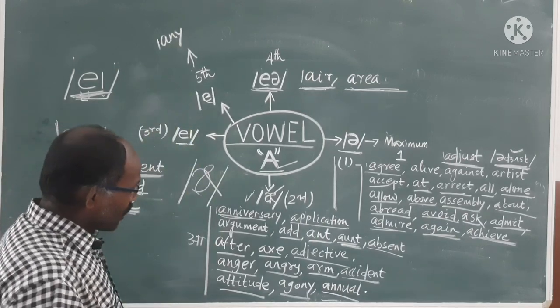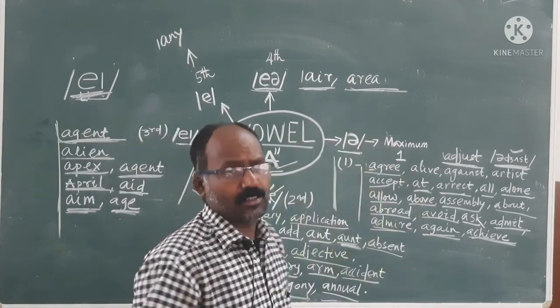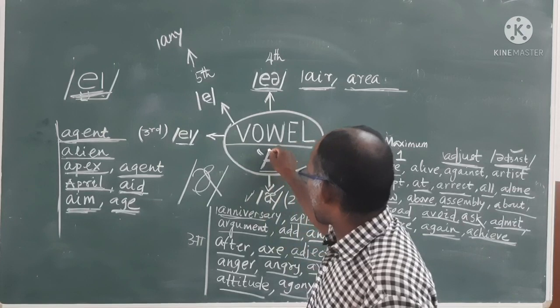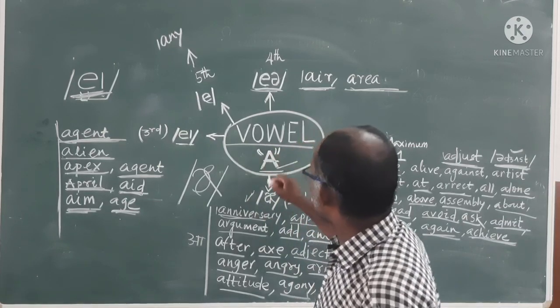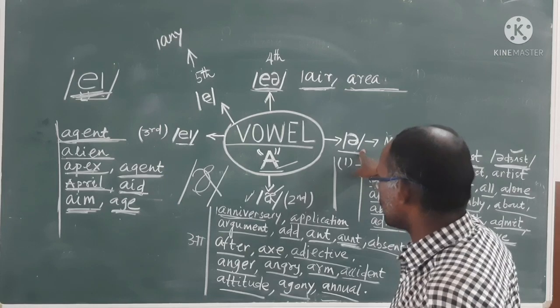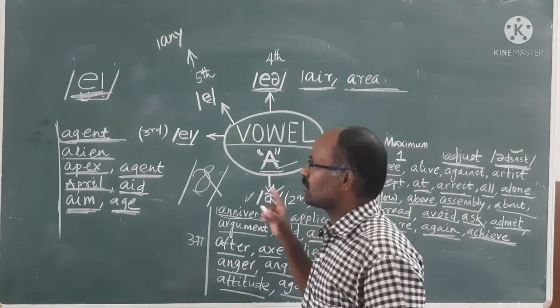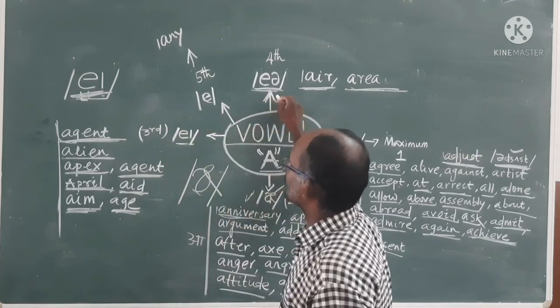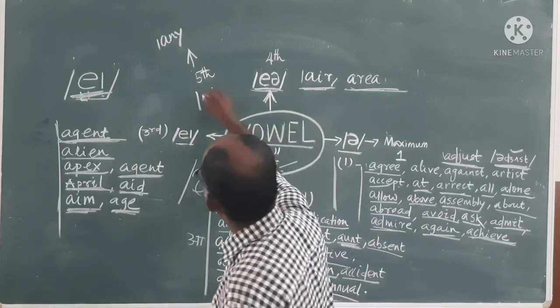That means from this flow chart, you came to know how many kinds of sounds the vowel A produces. Number 1, O sound. Number 2, A sound. Number 3, A sound. Number 4, A sound. Number 5, A sound.